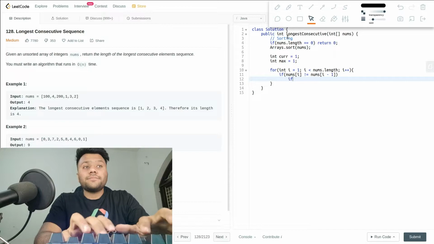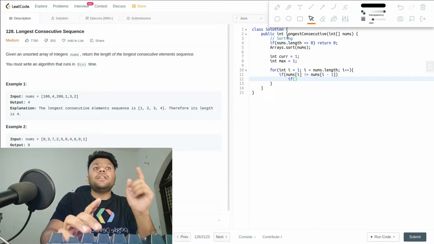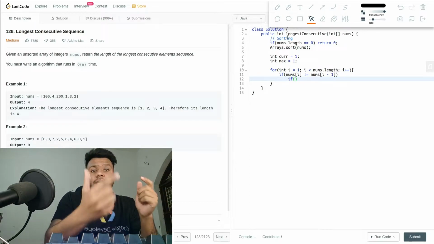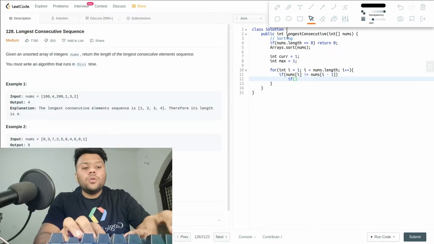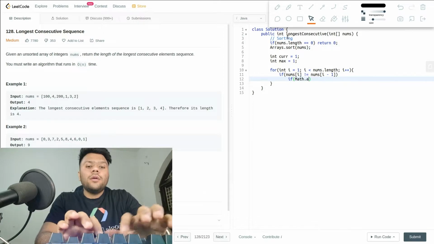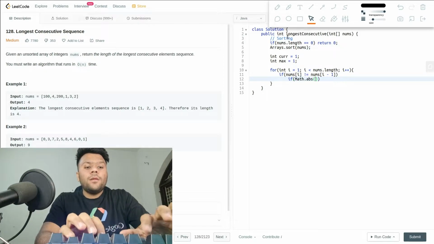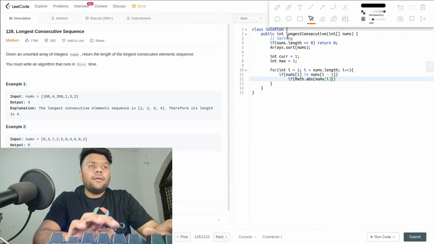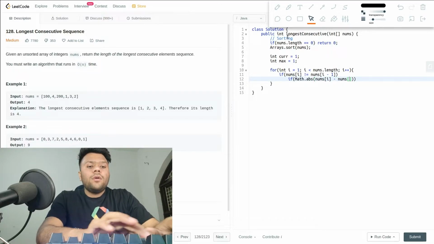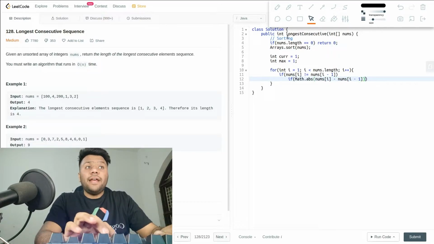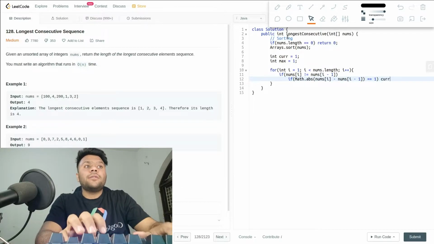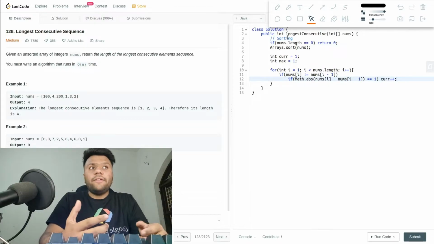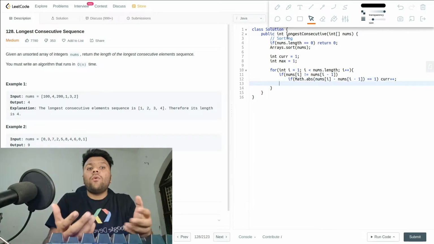So if the current value is not similar to the previous value, then only I will come into this loop. If that's the condition, then I will check if my current value has a difference of 1 to my previous value. So I will say Math.abs(nums[i] - nums[i - 1]). If it has a difference of 1, then I will simply increment my current.